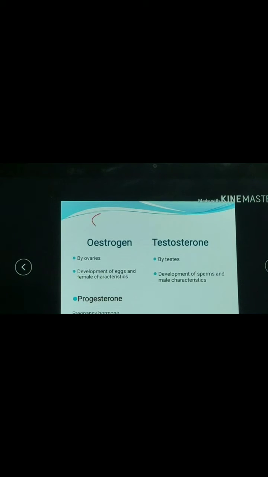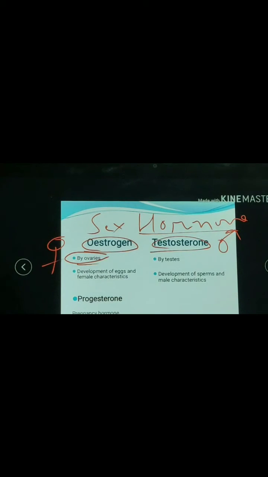The next hormones are estrogen and testosterone. These are known as sex hormones. Estrogen is secreted by the ovary in females. Testosterone is secreted by the testes in males. Estrogen is responsible for the development of eggs and female secondary sexual characteristics.